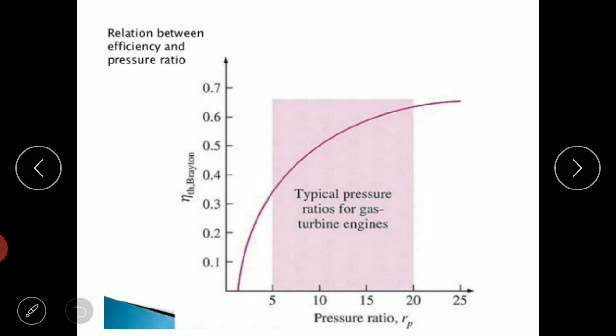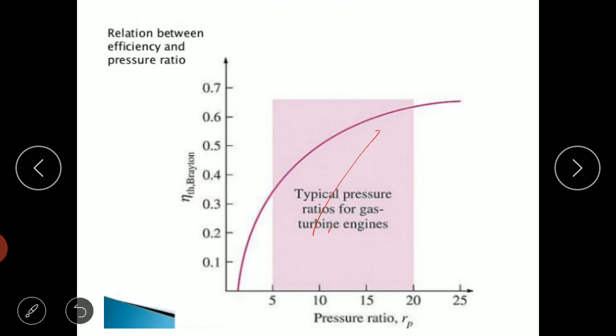Here you will have some shaded portion. If you are operating the Brayton gas turbine in this pressure range, you can get higher efficiency of the Brayton cycle. This is the most efficient area.